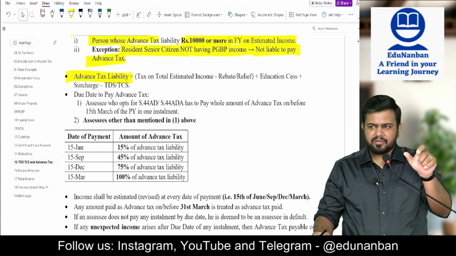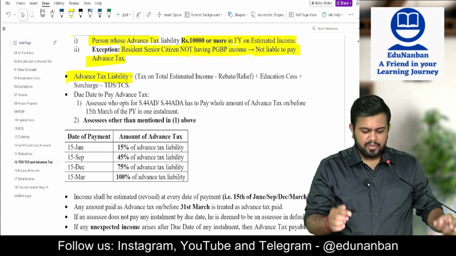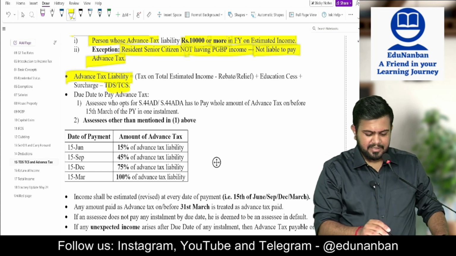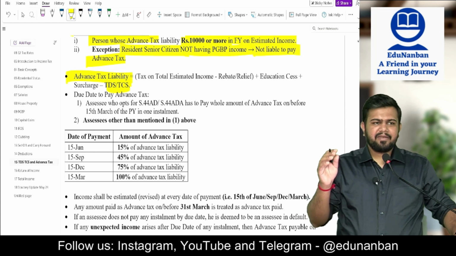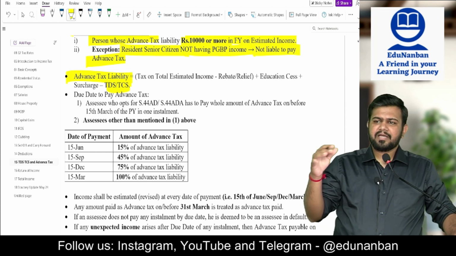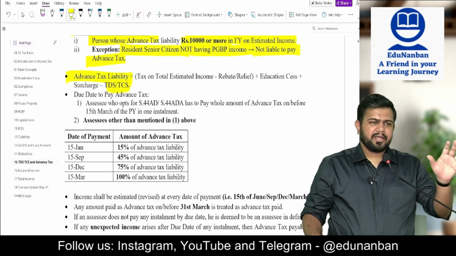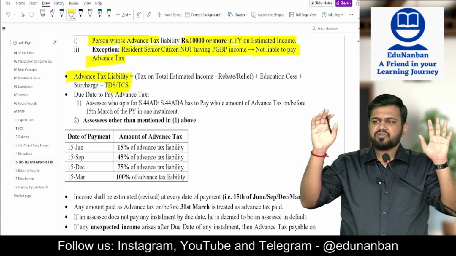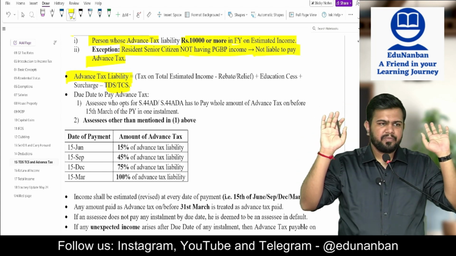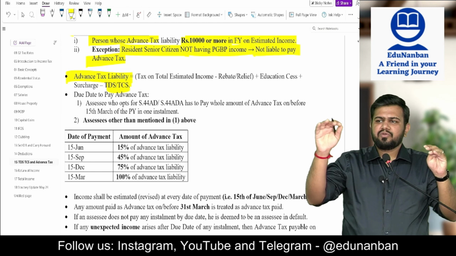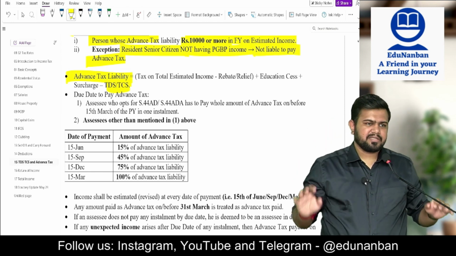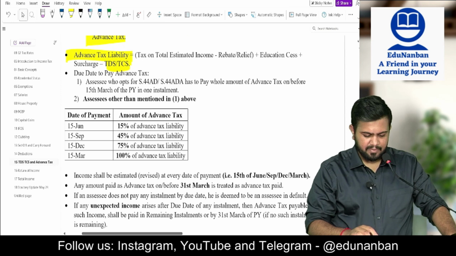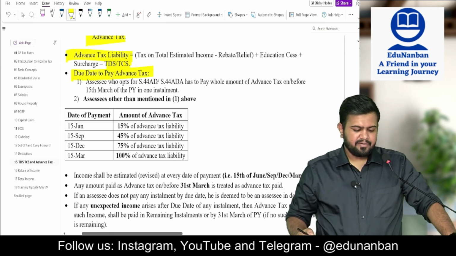Calculate the tax on the same, and from this you reduce the tax that you have already paid, that is TDS or TCS, and if advance tax also you have already paid, reduce that advance tax also. So take the total tax, add surcharge, marginal relief, health and education cess, do all the adjustments. After that you reduce TDS, TCS, advance tax. So the balance amount is the advance tax payable.